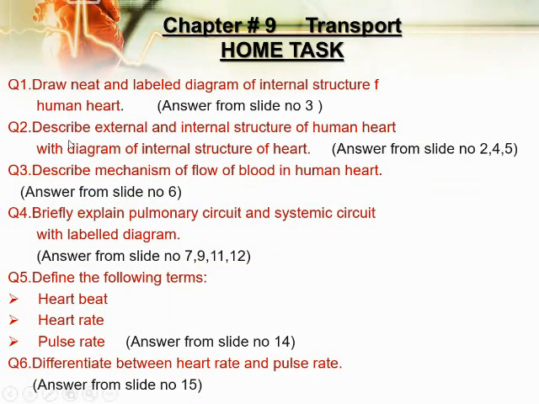Question number two: describe the external and internal structure of the human heart with a diagram of the internal structure of the heart. Again, you will draw the diagram. Answer from slide numbers 2, 4, and 5. Describe the mechanism of flow of blood in the human heart. Answer from slide number 6. Briefly explain the pulmonary circuit and systemic circuit with a labeled diagram. Answer from slide numbers 7, 9, 11, 12. Define the following terms: heartbeat, heart rate, and pulse rate, from slide number 14. And differentiate between heart rate and pulse rate from slide number 15.